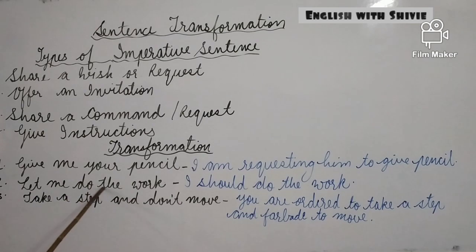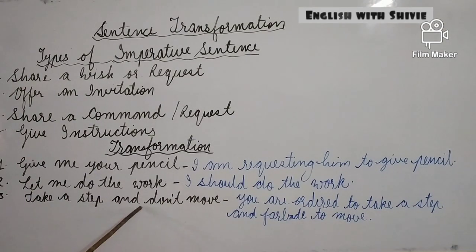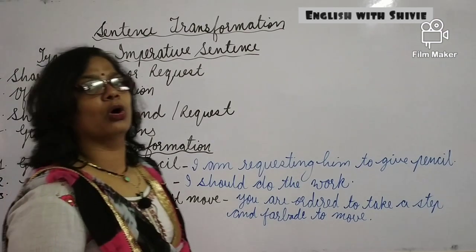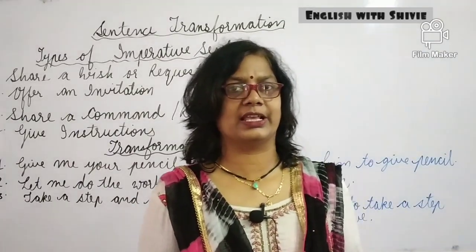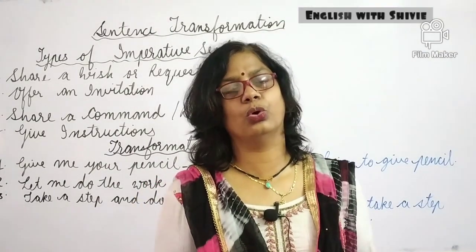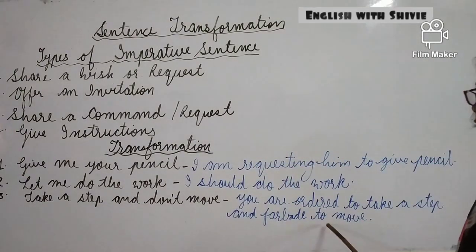Next is, let me do the work. Here is also advice, the instructions. So I changed it into a simple sentence: I should do the work. Take a step and don't move. This is also imperative and I wrote it here in the form of a compound sentence: you are ordered to take a step and forbidden to move.